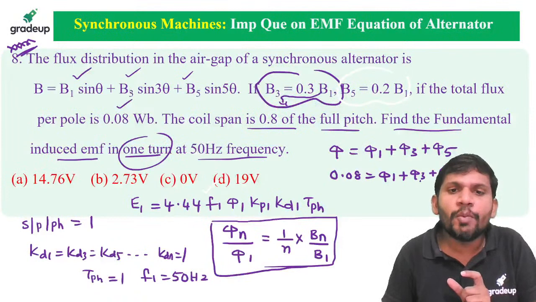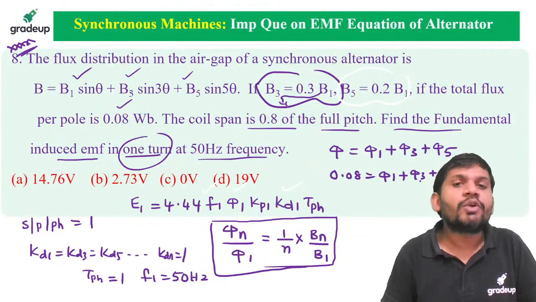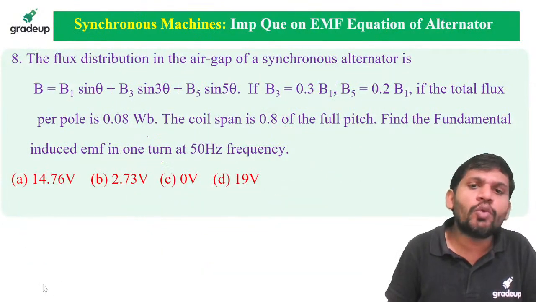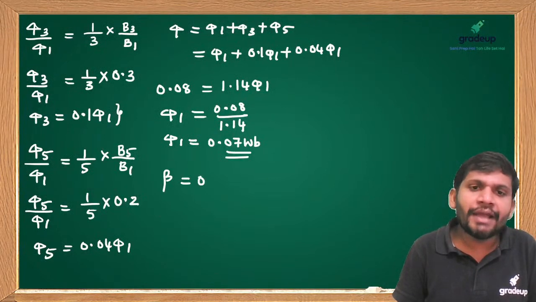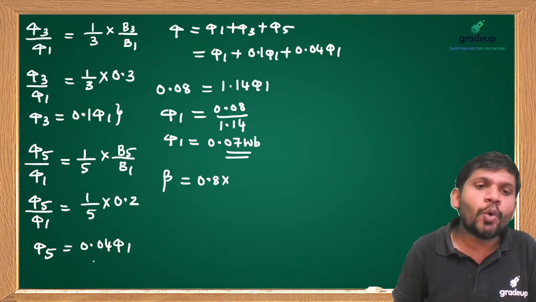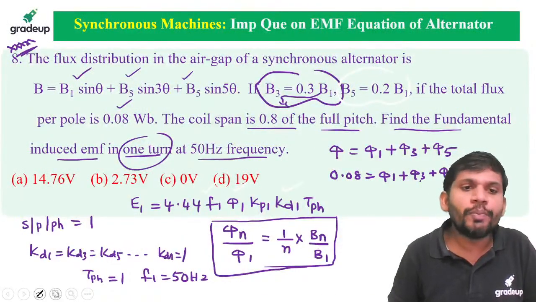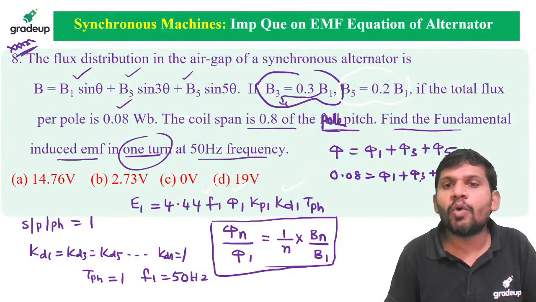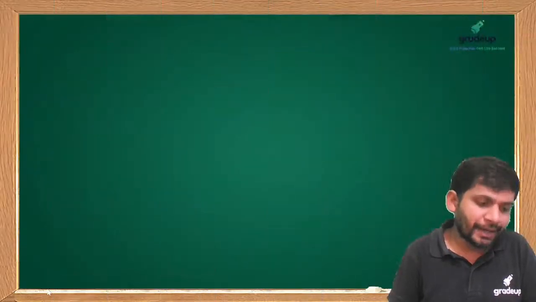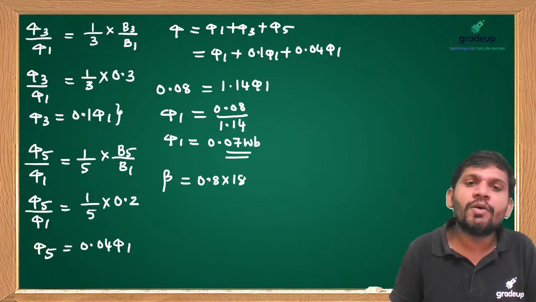Pi 1 you know, KD1 is already 1 because of one term. I want to calculate KP1. To calculate KP1, the coil span equals 0.8 times the pole pitch, it is given. It is not full pitch, it is the pole pitch. Please correct this: 0.8 times pole pitch, students. 0.8 times pole pitch means how many degrees? Of 180 degrees, this we can get 144 degrees.